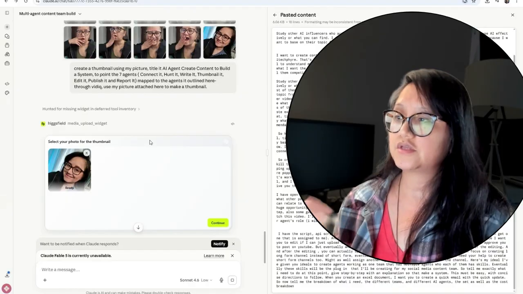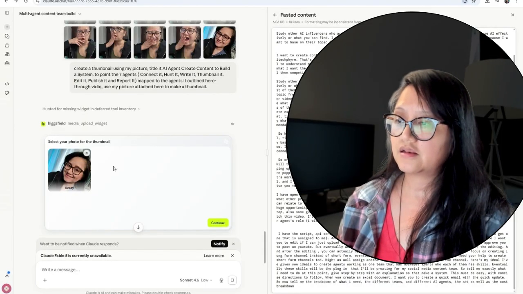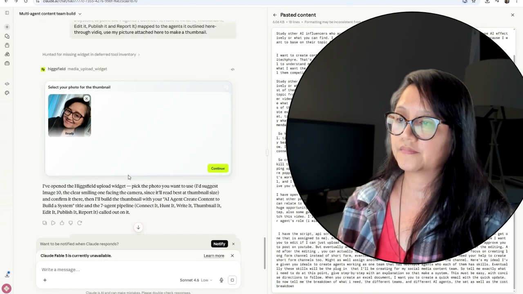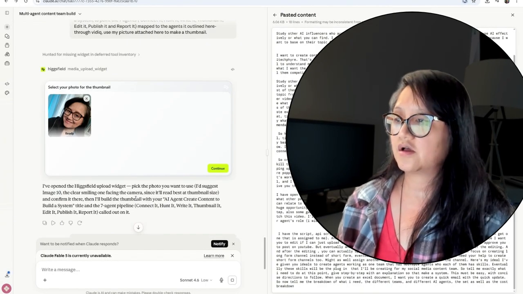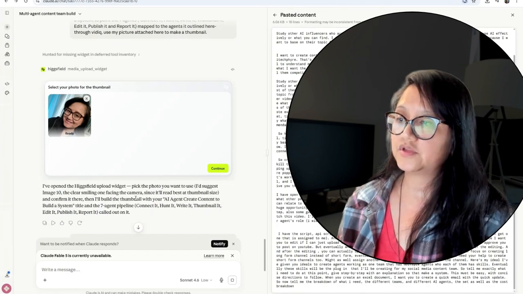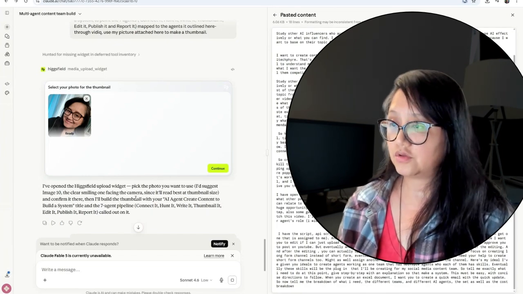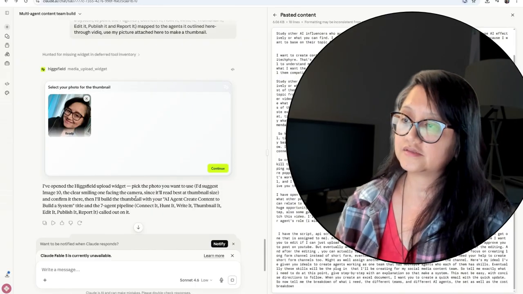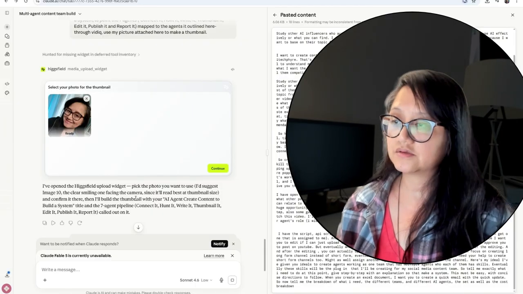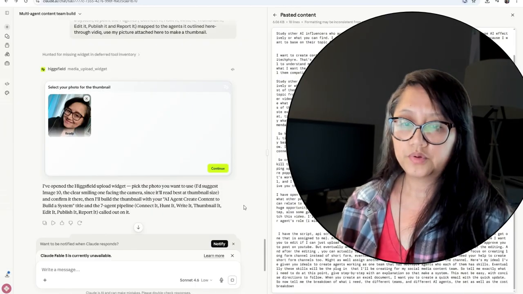So what I do is I go ahead and select that, upload it. And then it says that it's going to open the Higgsfield Uploader widget, and it's going to pick up the photo that I want to use. Then the next thing is it's going to push it through.